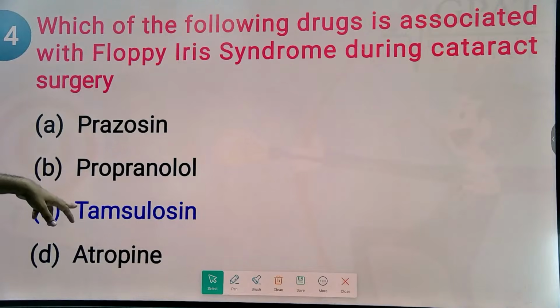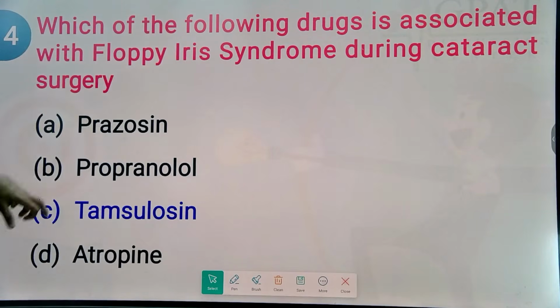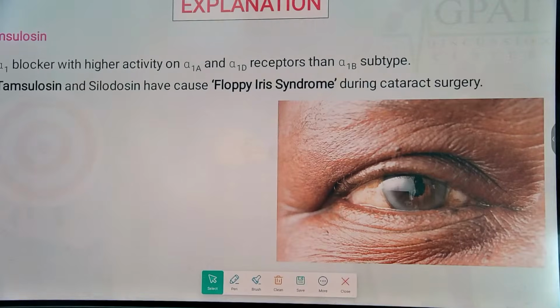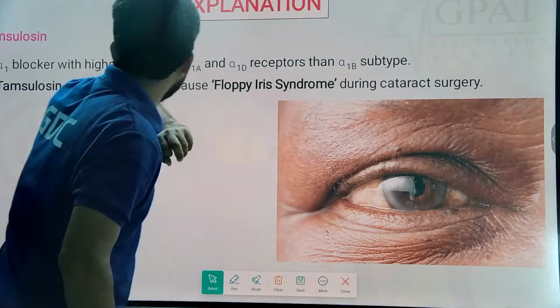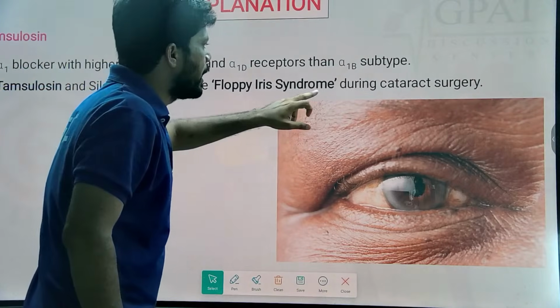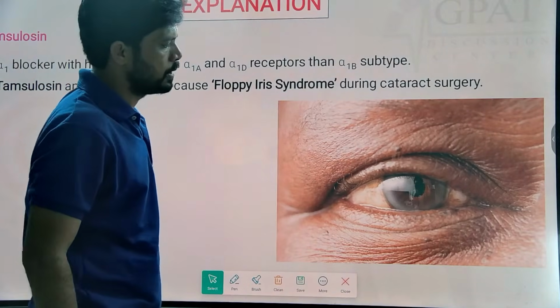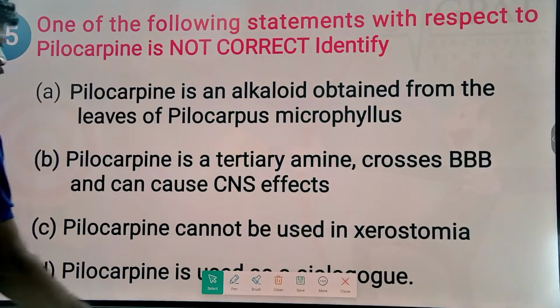Tamsulosin is a selective alpha 1 receptor blocker. It is also the drug of choice for benign prostatic hyperplasia. It is an alpha 1 blocker with higher activity on alpha 1A and alpha 1D receptors than the alpha 1B subtype. Tamsulosin and silodosin may cause floppy iris syndrome during cataract surgery.